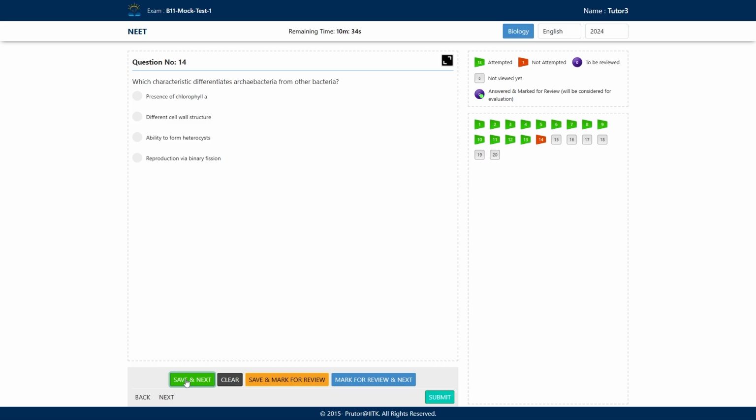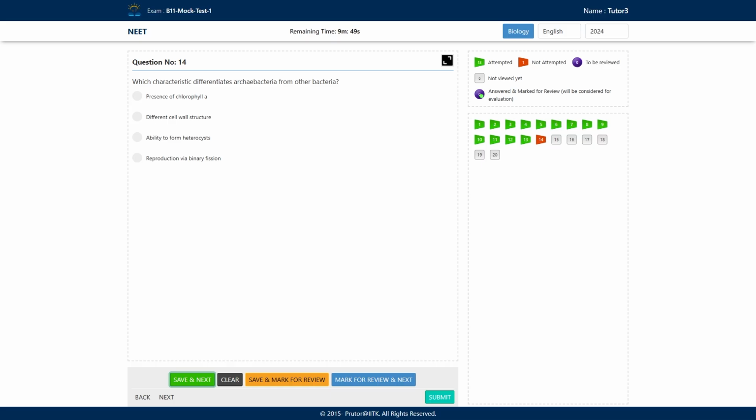The Archaebacteria live in very adverse conditions. They live in harsh environments like hot springs, which can have a temperature up to 100 degrees centigrade. Halophiles and thermoacidophiles are some examples of the Archaebacteria. So they can withstand such a high temperature. How is this possible? Because of their cell wall structure, right?